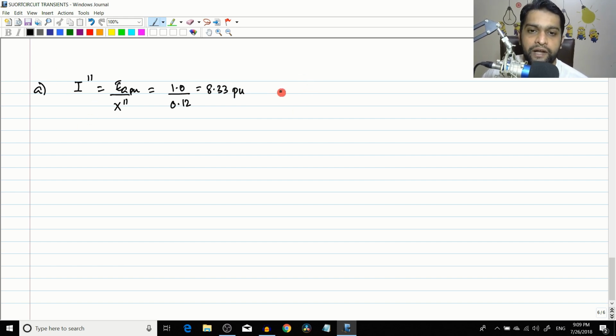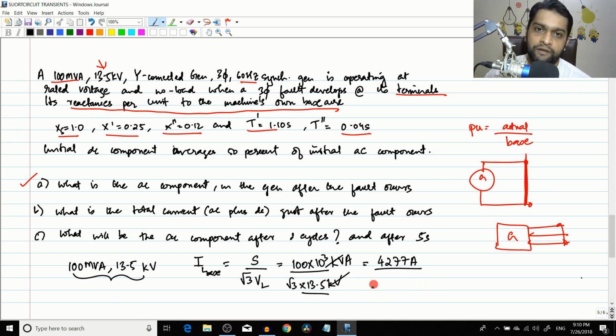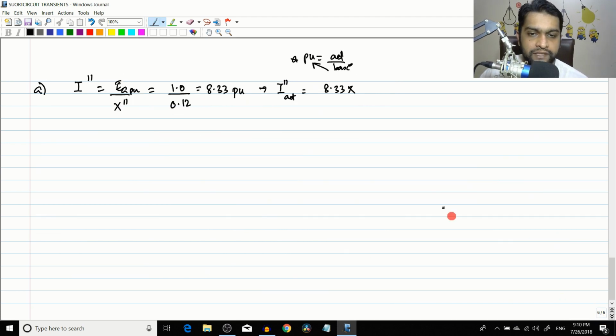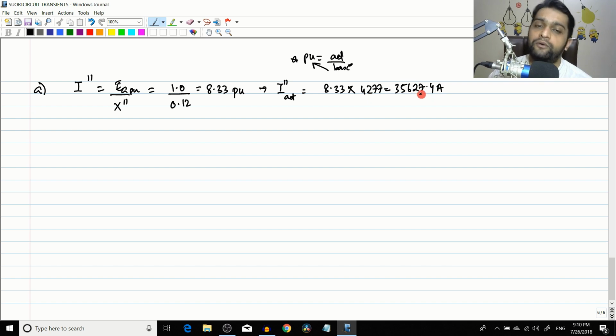So what is the actual value of current? The per unit value is equal to actual value divided by base value, so actual value will be per unit multiplied by the base value. So I double dash actual will be equal to 8.33 into the base value. Here we have already found out the base value, which is 4277 amperes. This value will give you around 35627.4 amperes. I have already calculated it using my calculator, but as I always tell, you should do this entire thing on your own without looking at the videos once. You see the videos, understand the solution, then attempt the solutions on your own. Then only you will understand the concepts.